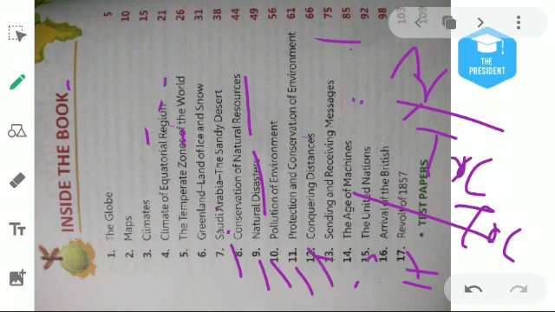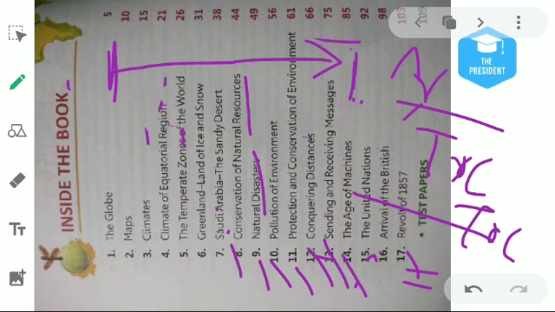Chapter number 12 is about conquering distances, meaning we are here and want to go there, so by which means can we go there, on foot, by vehicles, how many types of vehicles are there, what are the means of communication or transportation, we will read about this. Then chapter 13, sending and receiving messages: there are many processes by which we can send our message from one place to another. So this chapter is all about the means of communication.